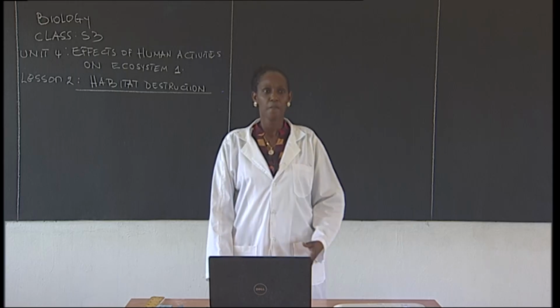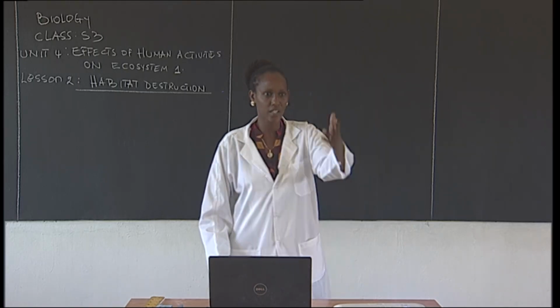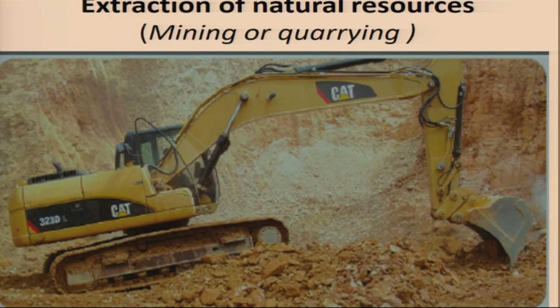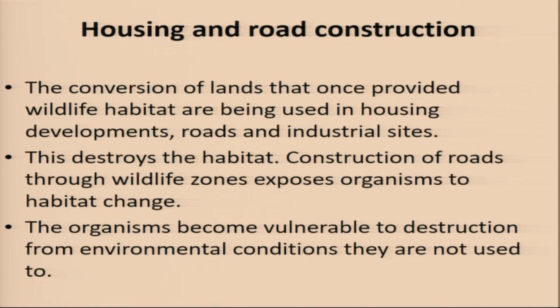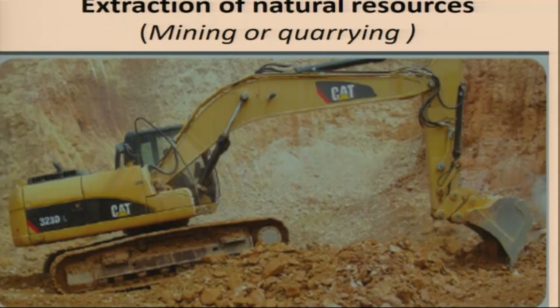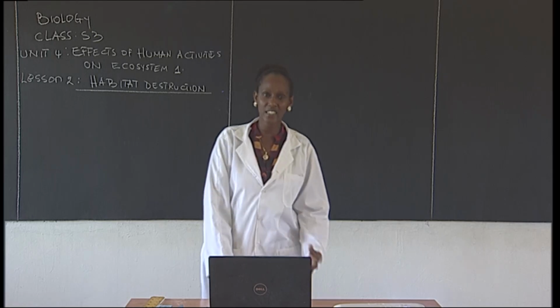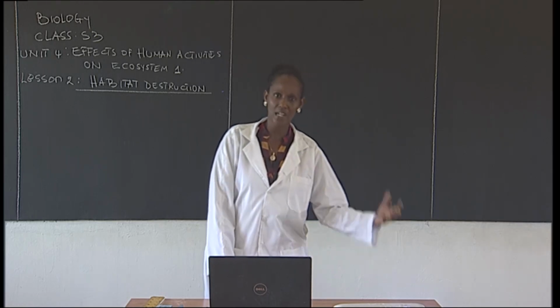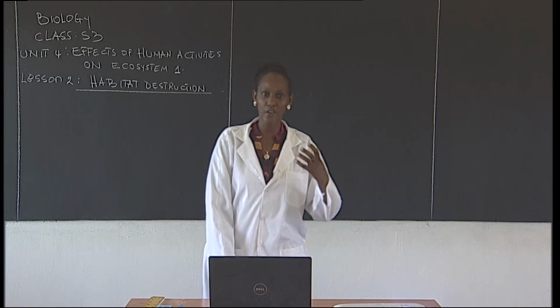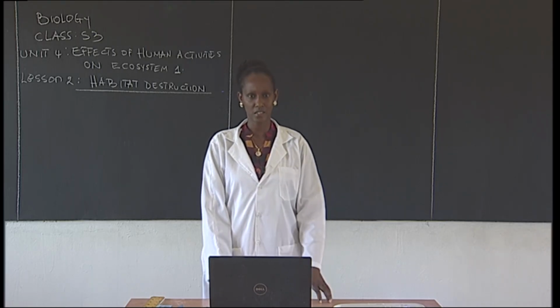But most of the plants, in case the land is cleared, like look there. Now, where can it hide? If we had different wild animals here, where can they hide? The plants, they all cleared down. So they all went extinct. So that is an undesirable effect that is brought about as a result of destructing the habitat. Extinction of both plant and animal species that were very important for different reasons.